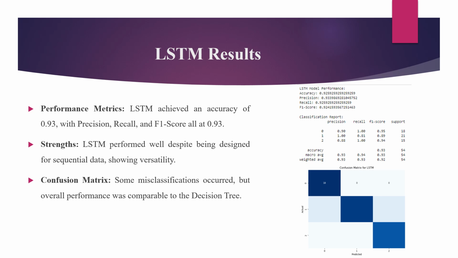The confusion matrix shows that while the LSTM made a few misclassifications, it performed comparably to the machine learning models. Given that this dataset is not sequential, the LSTM performance is still impressive. However, it requires more training time than the other models, making it less efficient for this particular problem.